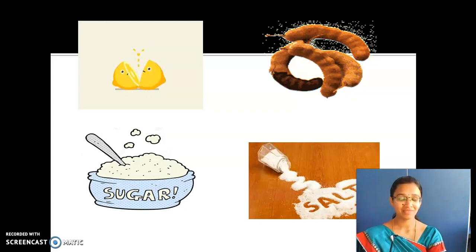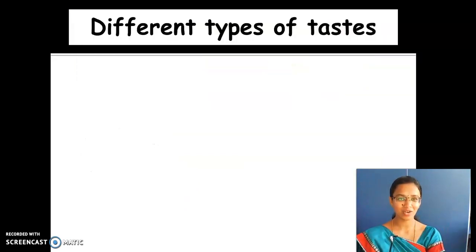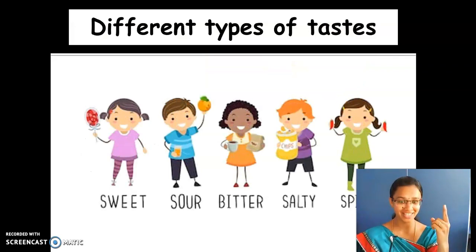What are all the tastes we have? Yes, sweet, sour, bitter, and then what is that other thing? Sweet taste. Yes, what are the different types of taste? Sweet. Yes, we know by the candies. And then sour. Yes, lemon. And then bitter. Yes, what is that? Bitter gourd. And then salty. And then spicy. And then we have some others like pungent smelling.